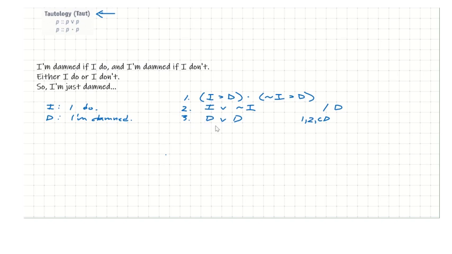Obviously at line 3 we do have, at least in meaning, our desired conclusion. I'm damned or I'm damned. Well, I just am damned, right? But the expression at line 3 is not exactly our conclusion, even though it means the same thing, and so we're not done with our proof yet. At least not until we use tautology on line 3 to derive exactly our conclusion. And so this is the tactic. There are other instances and circumstances in which we'll use tautology, but a common one is in combination with CD.